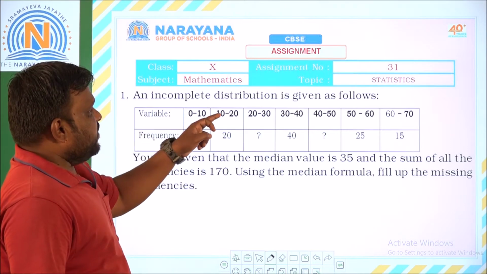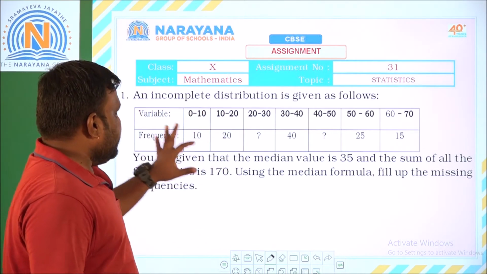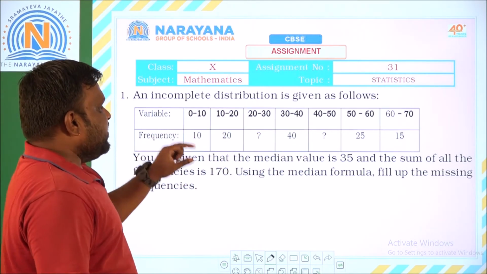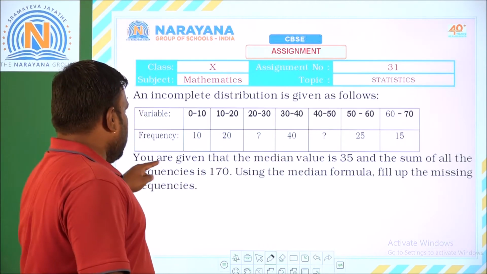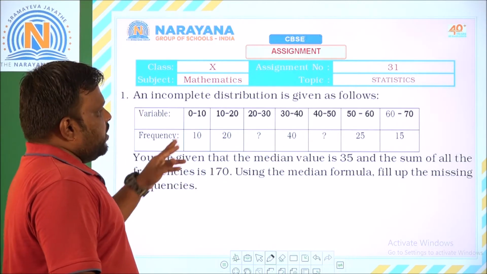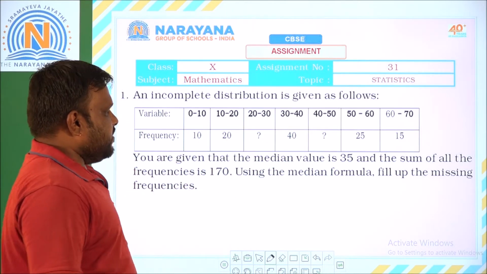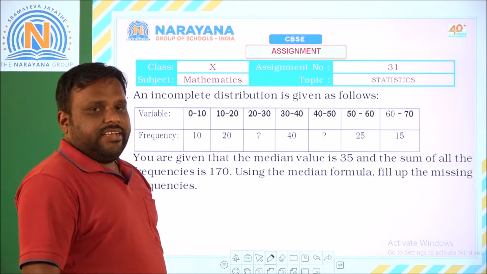An incomplete distribution is given as follows. Here we have one distribution given for us, in which some frequencies are missing. Here we have to find the missing frequencies. You are given that the median value is 35 and the sum of all the frequencies is 170. So the median value is given and the sum of all frequencies is also given. With the help of the median formula, you have to find the missing frequencies.